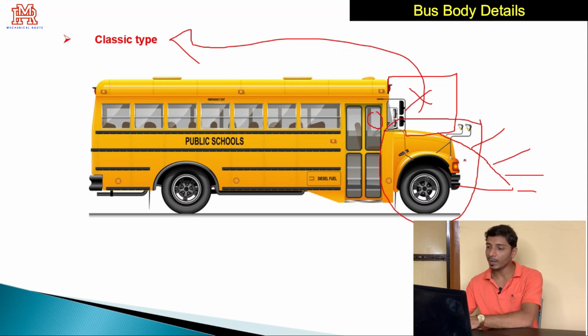If anything is coming across in this portion, then the driver will definitely not be able to see that space. And obviously we do not utilize this space, and this is the biggest disadvantage of this classic type bus. And nowadays these buses are used only as school buses.